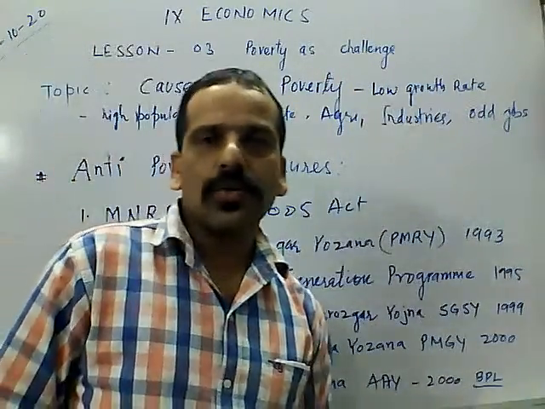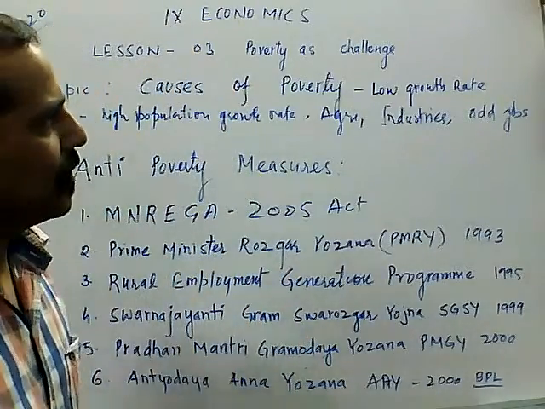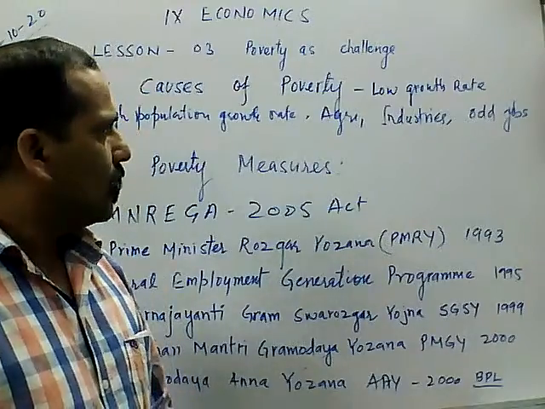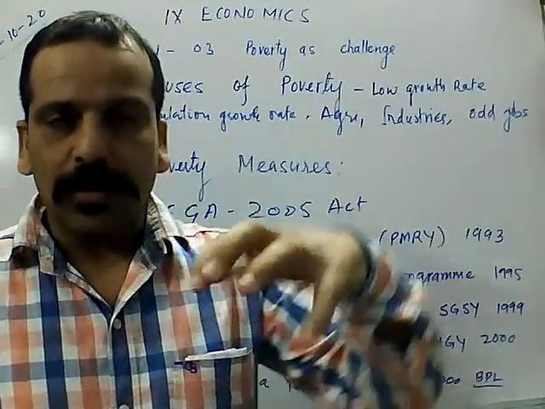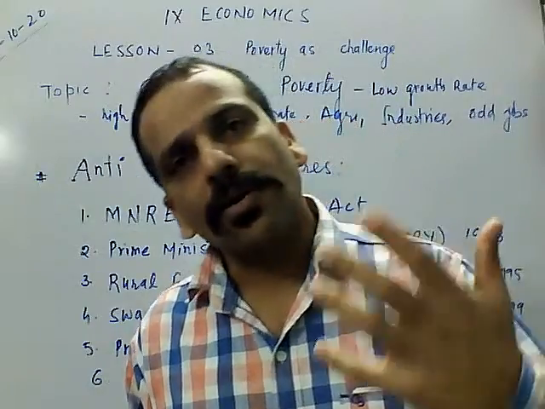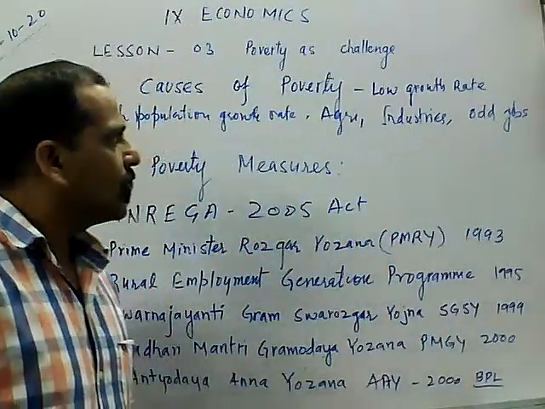When the growth rate is low, like 2%, 3%, or 4% or less, growth opportunities will automatically be low in the economy. The development of the economy ultimately depends on its growth rate.